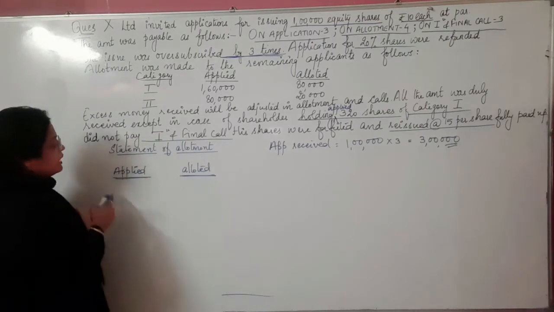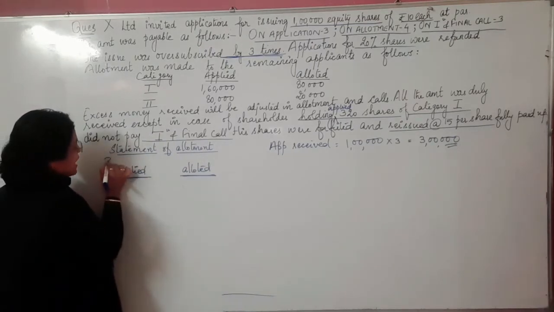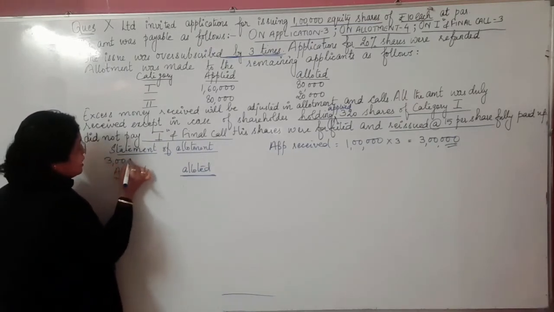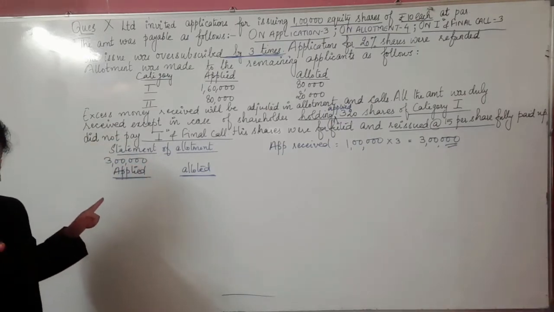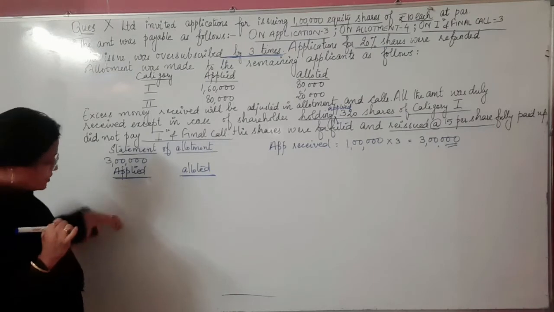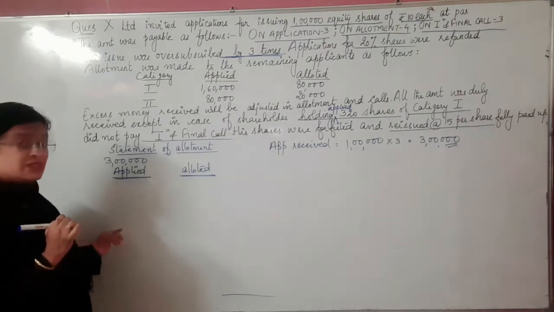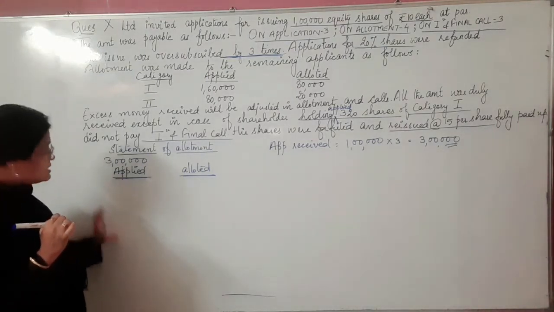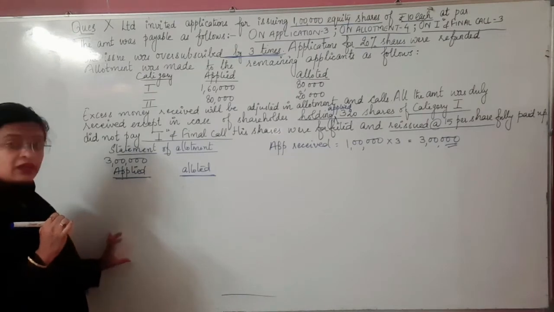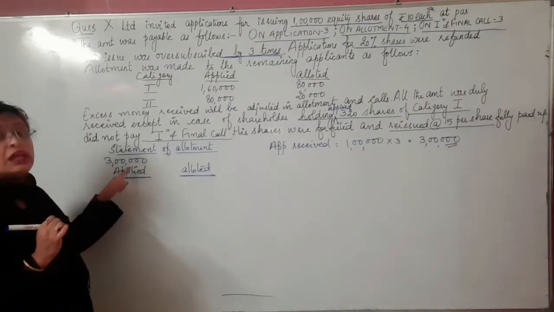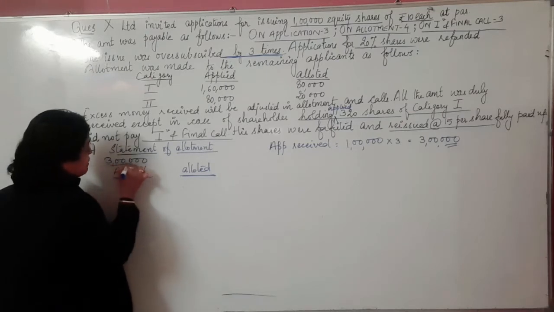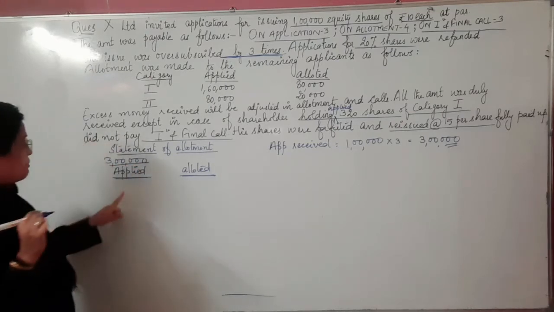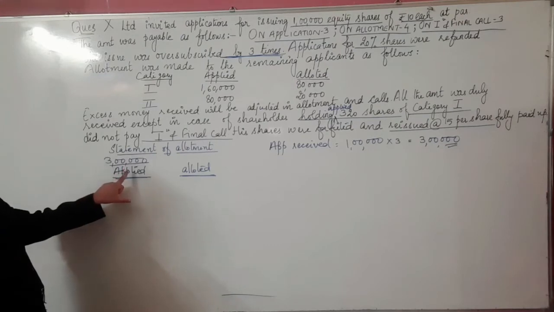Okay, so the applied number is the total number of applications received. I have written it on the top because I need to check whether the total of the categories given to me comes equal to this 3 lakhs or not. So applied stands for application received, and it should automatically come equal to the 3 lakhs.